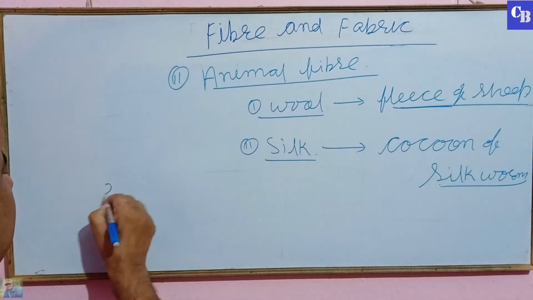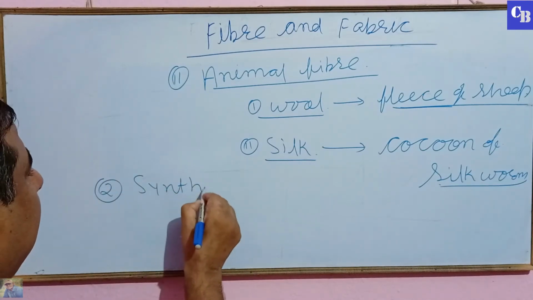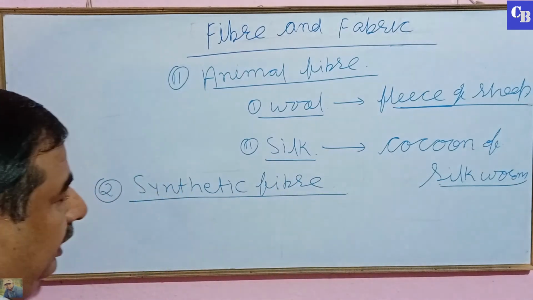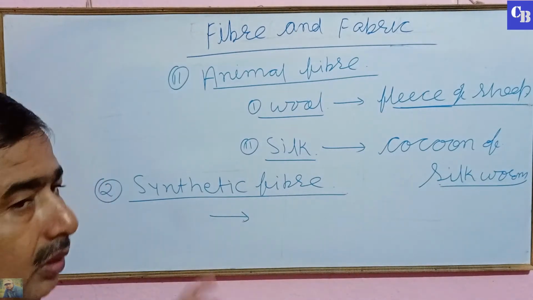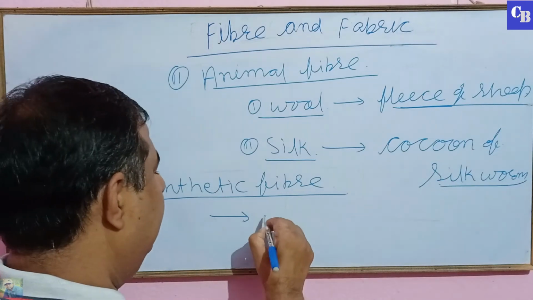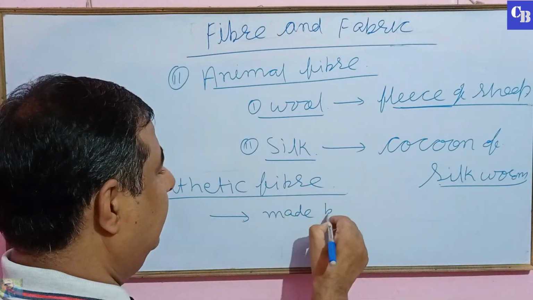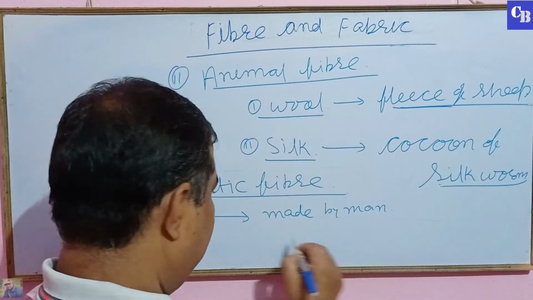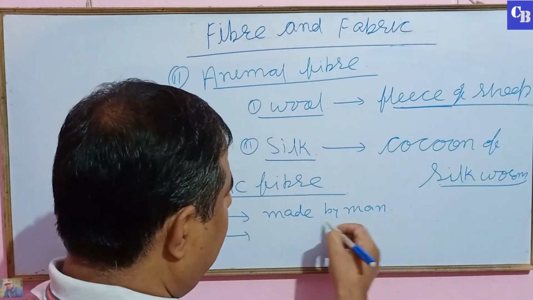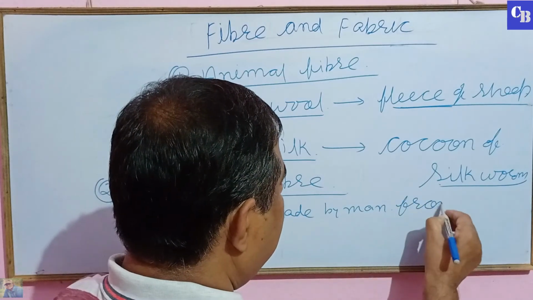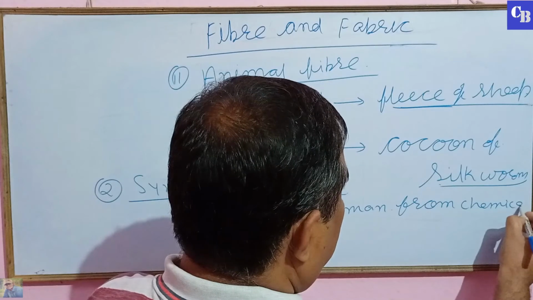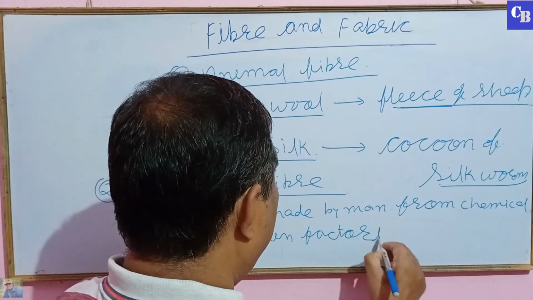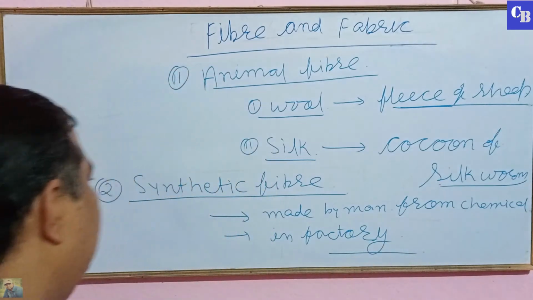And the second type is synthetic fiber. Synthetic fiber is also called artificial fiber, and it is made by man by using chemicals in a factory. So it is called synthetic fiber.